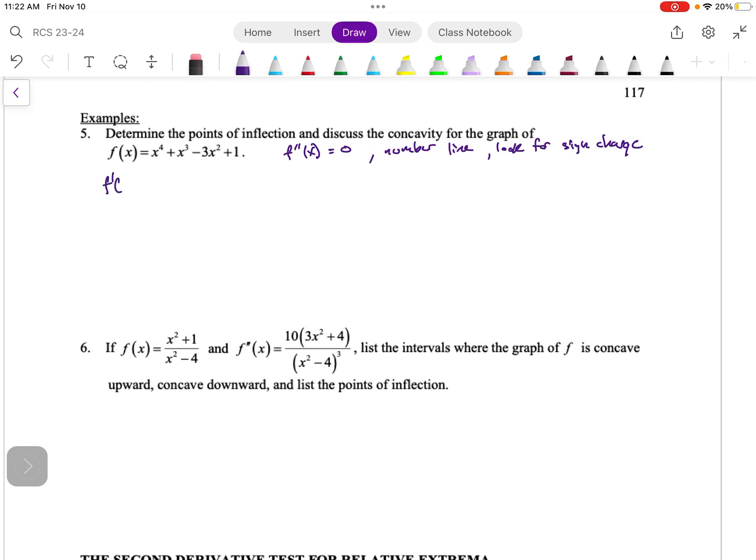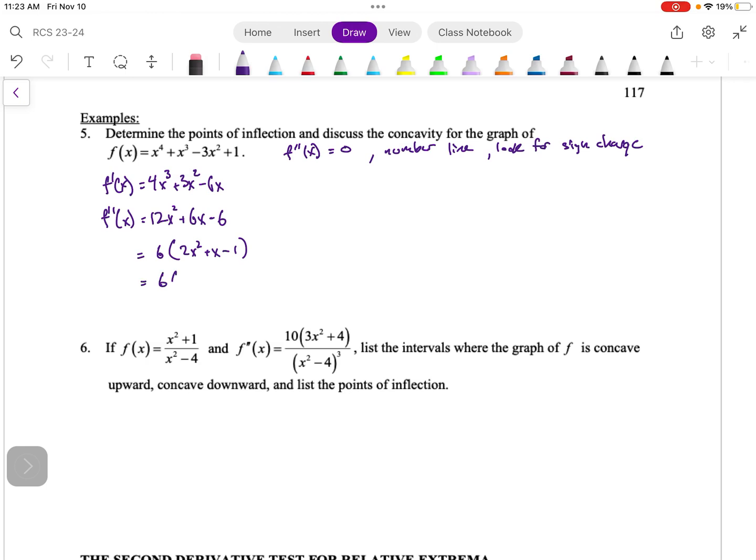So my first derivative here is 4x cubed plus 3x squared minus 6x. Second derivative here is 12x squared plus 6x minus 6. To solve this for 0, I'm going to take out what I can. Looks like a 6. Should be 2x squared plus x minus 1.